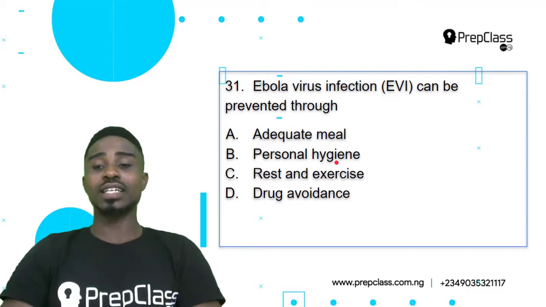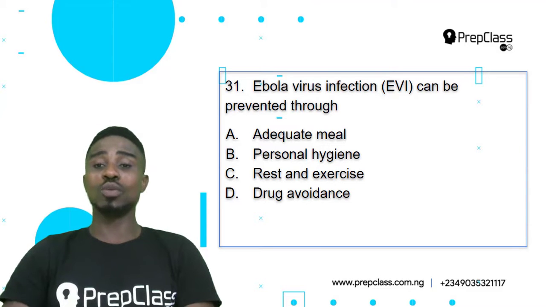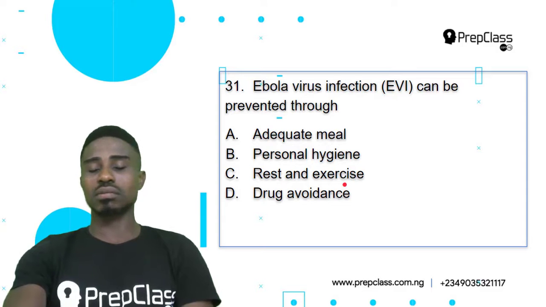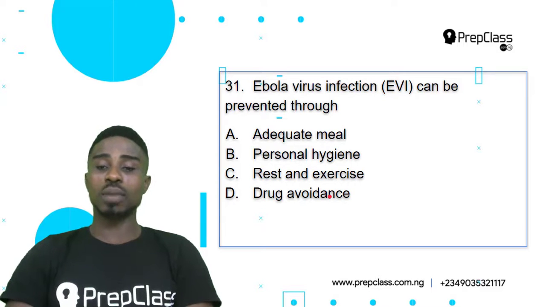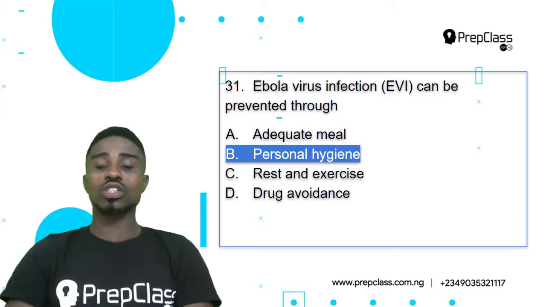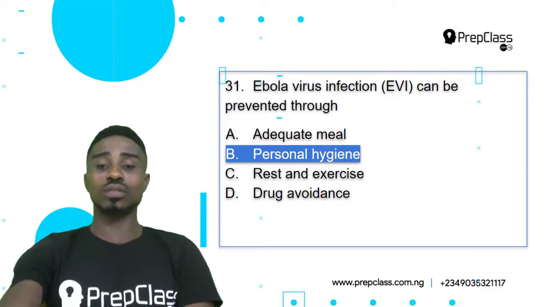Keeping good and hygienic measures so you don't get infected. That's the way we can prevent Ebola. Option C, rest and exercise, has nothing to do with prevention of Ebola, and drug avoidance too is not our correct answer. So option B, personal hygiene, is our correct answer. Let's check it out. Question 31, option B, personal hygiene, is our correct answer. Let's look at the next question.